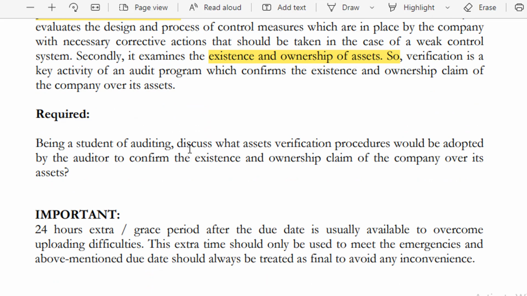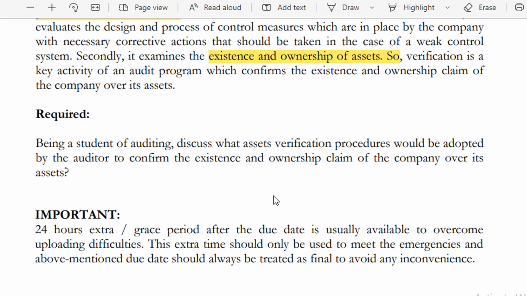Being a student of auditing, discuss what asset verification procedure would be adopted by the auditor to confirm the existence and ownership claims of the company over its assets. One thing that I want to be clear here is that there are many methods available to verify the company assets, but as per my perception regarding this question, he is only talking about one method of verification of assets, that is labeled as existence and ownership. So I myself specifically explain the procedure of asset verification in context of this method, the existence and ownership method.